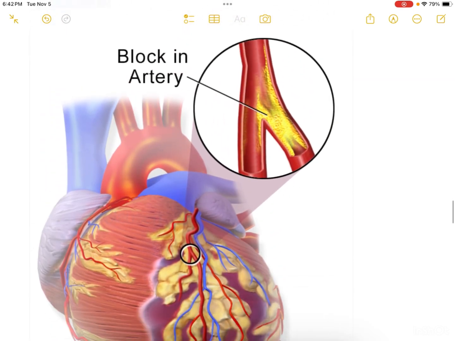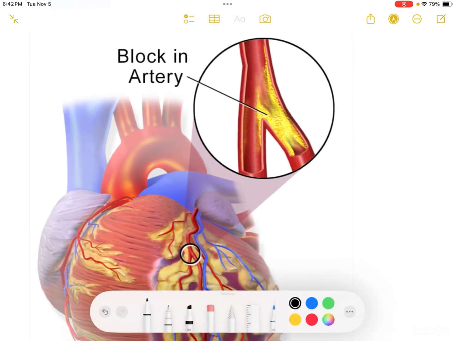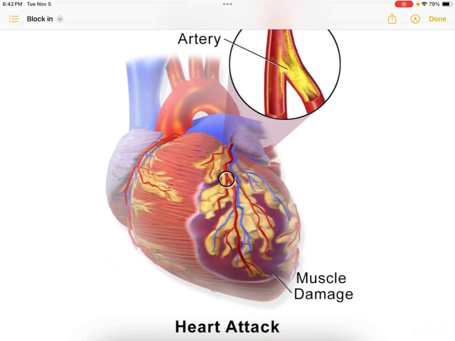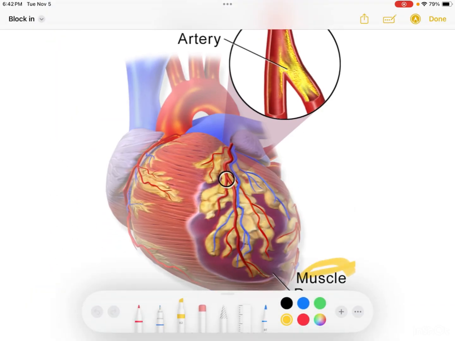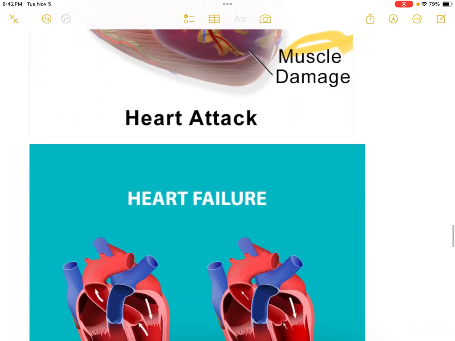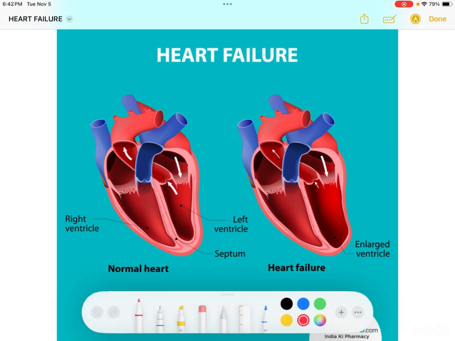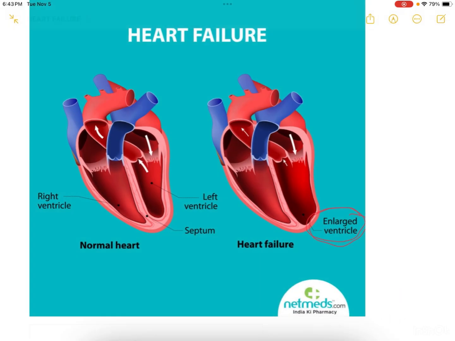This is the photo of acute myocardial infarction, where there occurs a block in the coronary artery, and it causes muscle damage. Next, in case of heart failure, there is an enlarged ventricle, and it is a chronic cause of breathlessness or dyspnea.